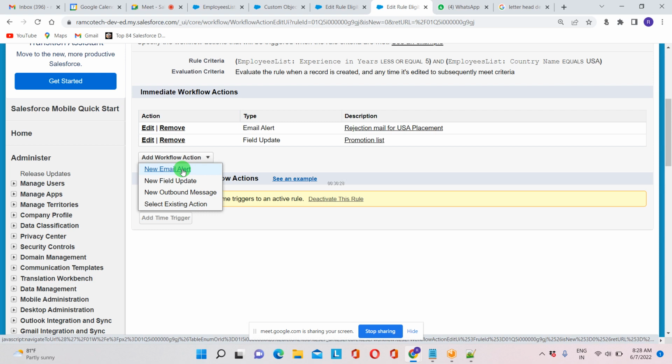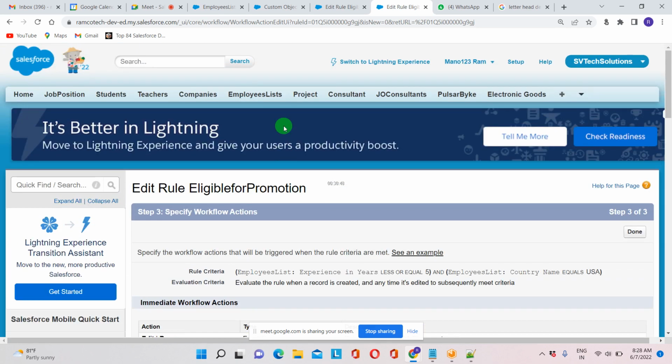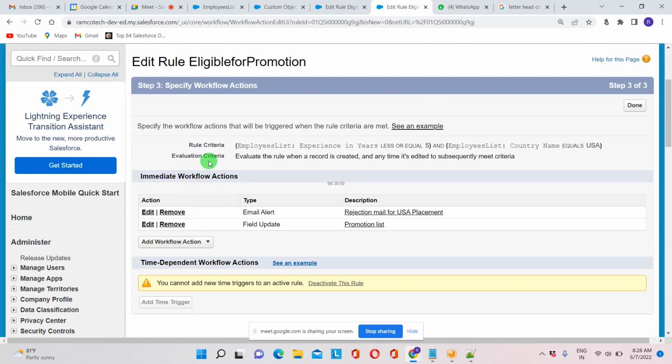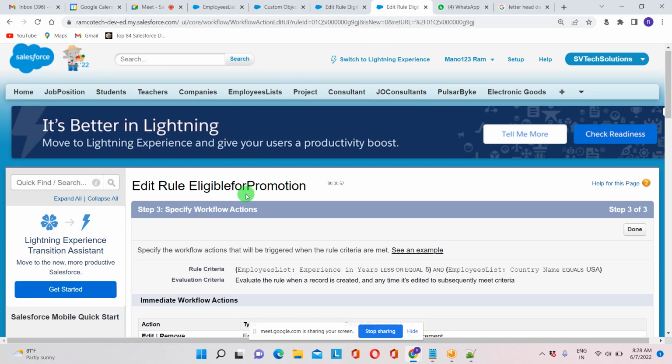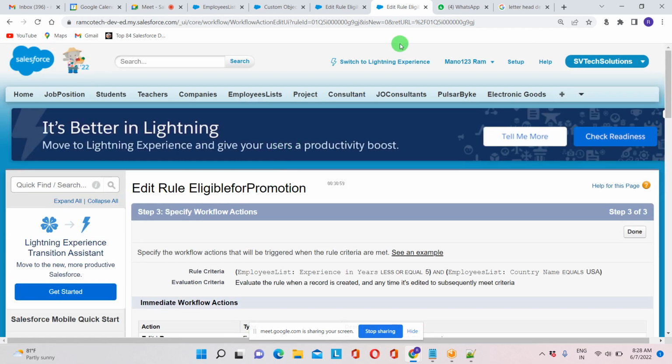Same way, task, in the sense, it will be related to the entire object. So while we are creating the object itself, we need to give the permission for task and reports. I told you this at an early stage of our classes, the beginning of our classes. Now I'll tell you again where we need to check this. Intentionally I haven't given the access for this while creating this object, just to show this.